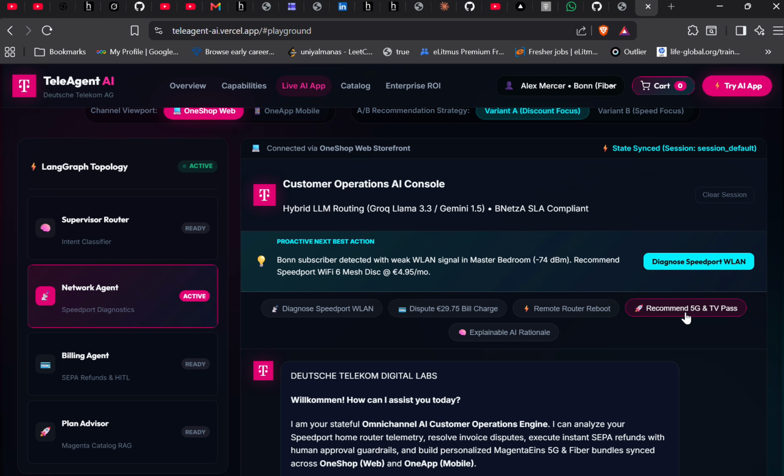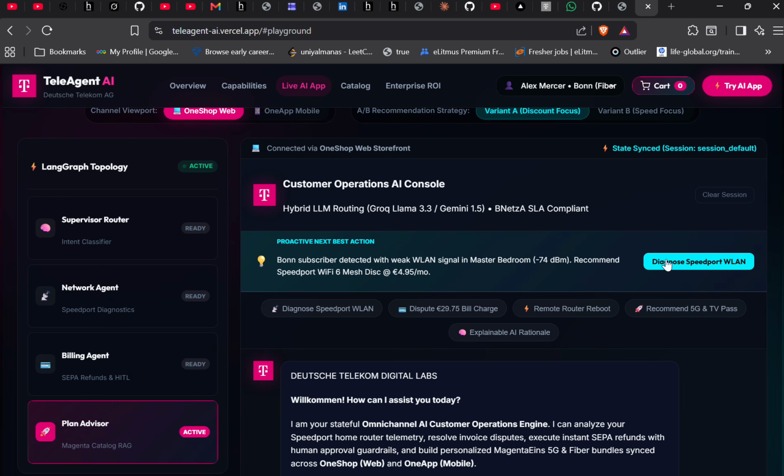Recommend some 5G TV and passes. If I click upon this, now it will give me plan advisor. So it is a specific agent to give any kind of advice. So it must be down. I'm not scrolling. It's just for us to see that these agents work automatically. So this supervised router routes our queries, and specific agents take care of it.